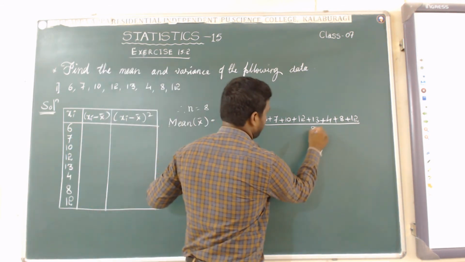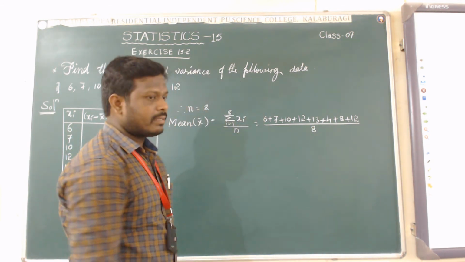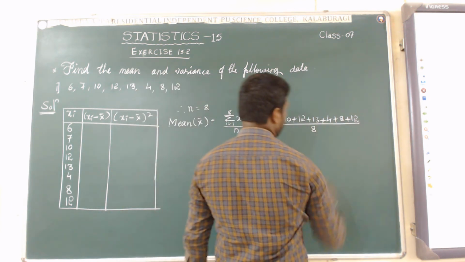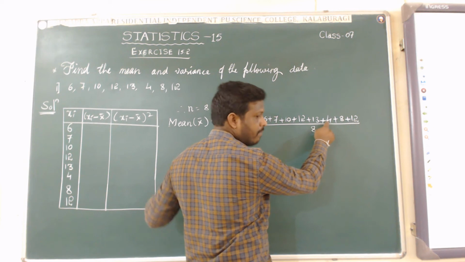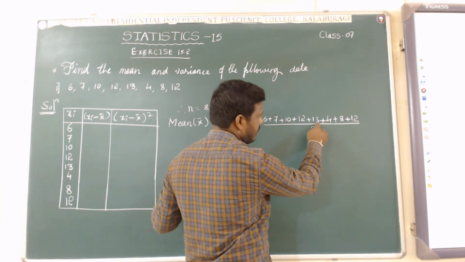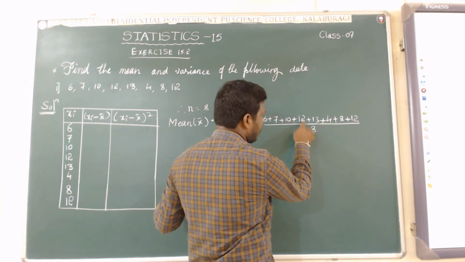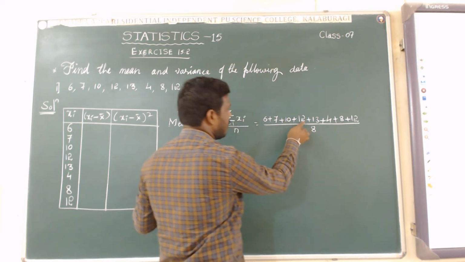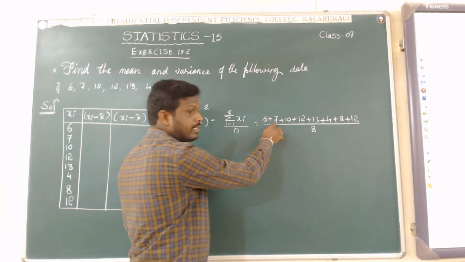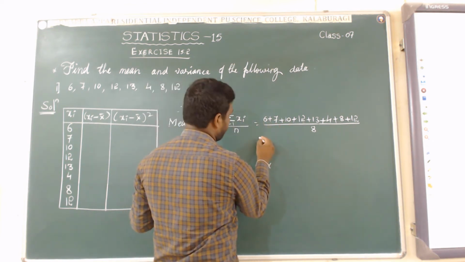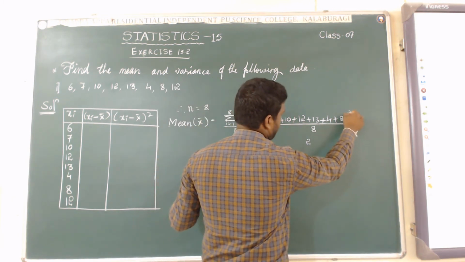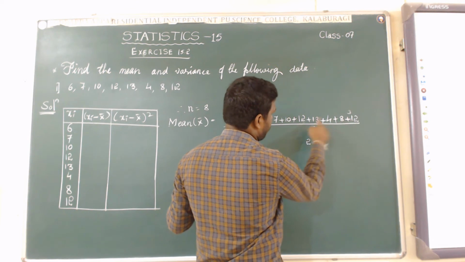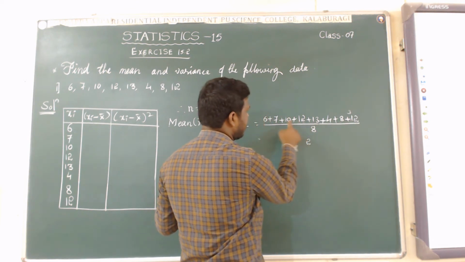When you add all these: 6 plus 7 is 13, 23, 35, 48, 52, 60, 72.